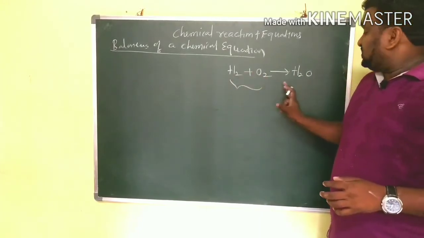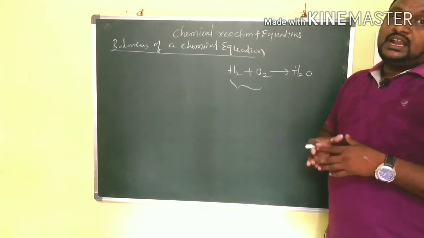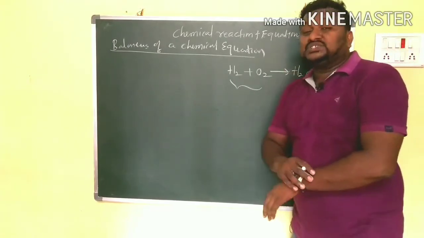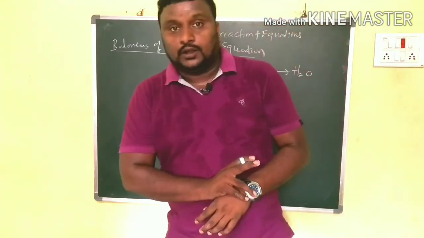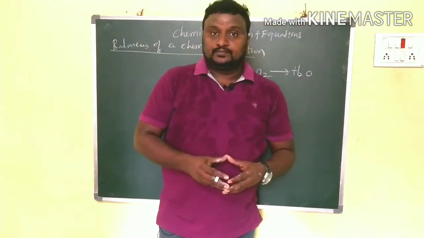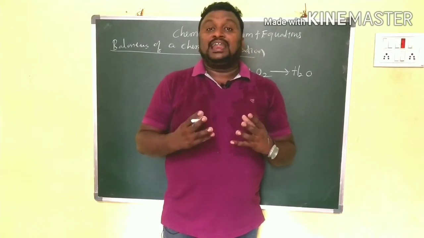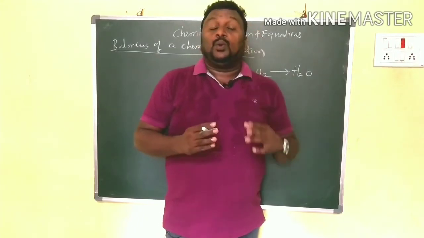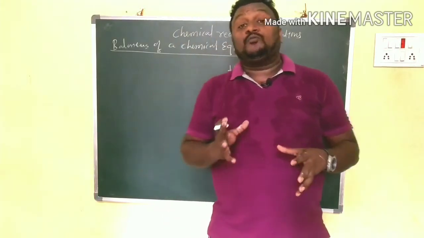These two are reactants and this is the product. Now, should that reaction be balanced or not? How can we check them? What is meant by a balanced equation? What is the necessity of a balanced equation?